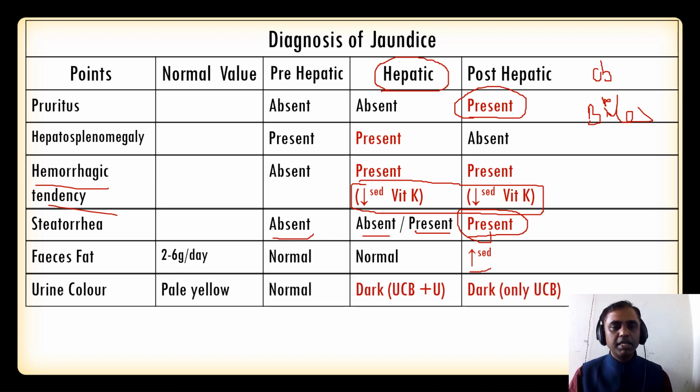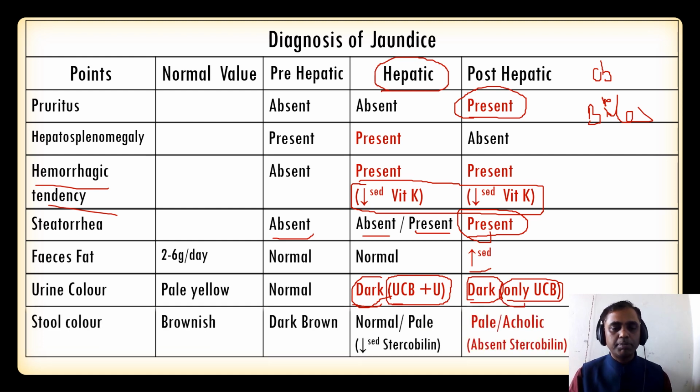Urine color is normally pale yellow. In prehepatic jaundice it is a normal color, while hepatocellular jaundice produces a dark color, as does post-hepatic jaundice. Things to remember: hepatocellular jaundice produces dark urine. Why? Because there is the presence of unconjugated bilirubin as well as urobilinogen. Both increase, which leads to dark urine. In post-hepatic jaundice the dark urine is because only conjugated bilirubin increases. Very important things to remember.